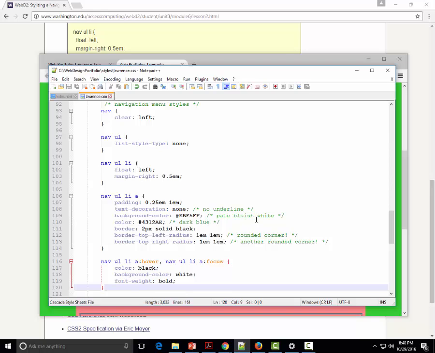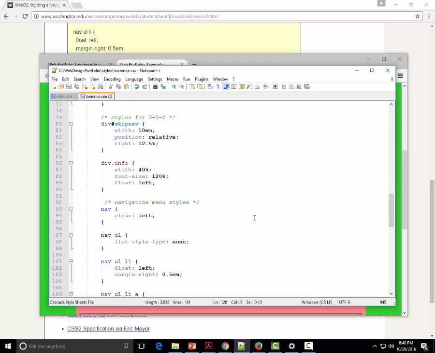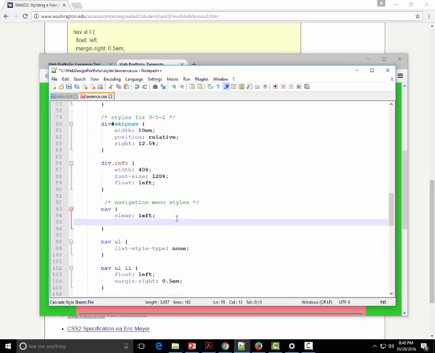What I'm going to do with my nav style is add a margin to the left of 10%. So this will actually move it in a little bit.